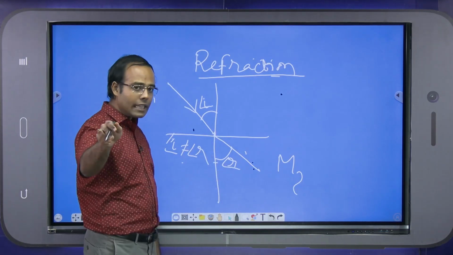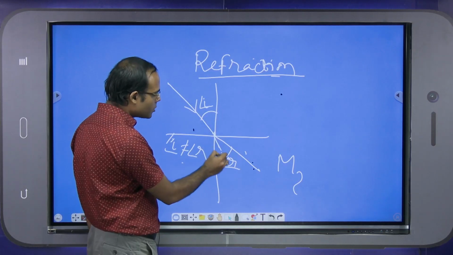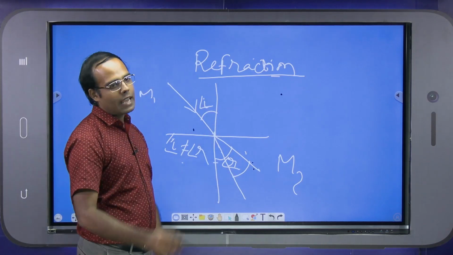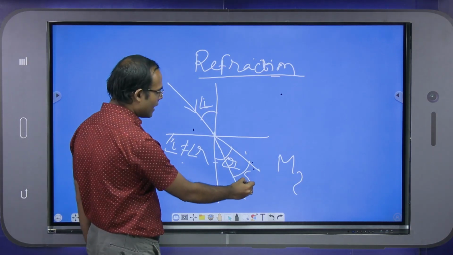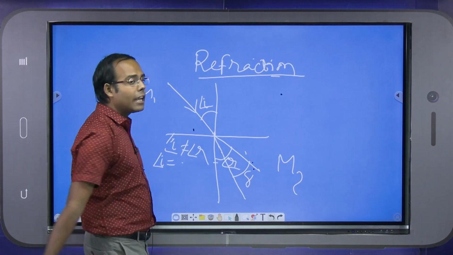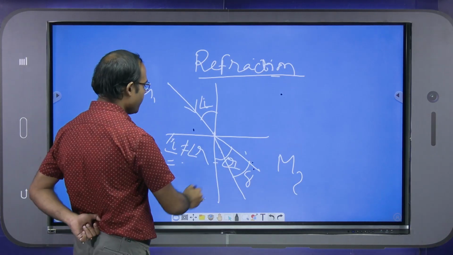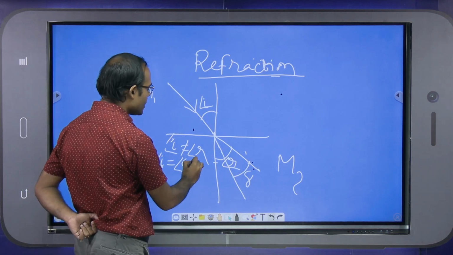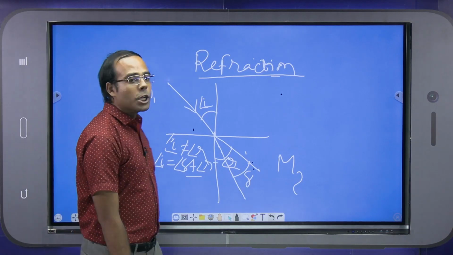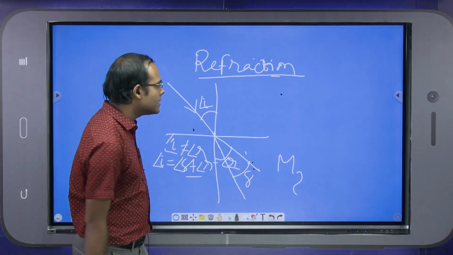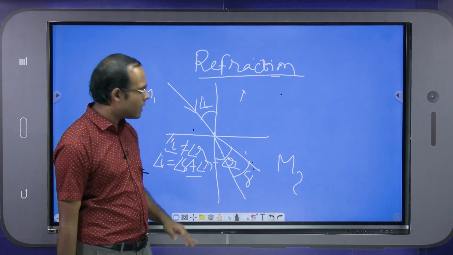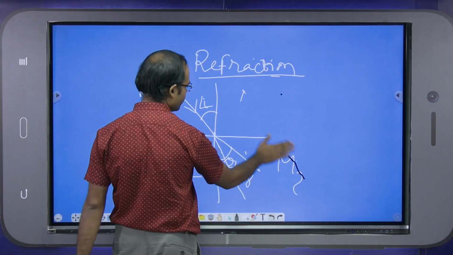So what is deviation? If the light did not bend, it would go like this. The angle between the original path and the deviated path is called the angle of deviation. So we can say the angle of incidence is equal to the angle of deviation plus the angle of refraction. There are also different phenomena from the rarer medium to the denser medium, and from the denser medium to the rarer medium. We will see this now.